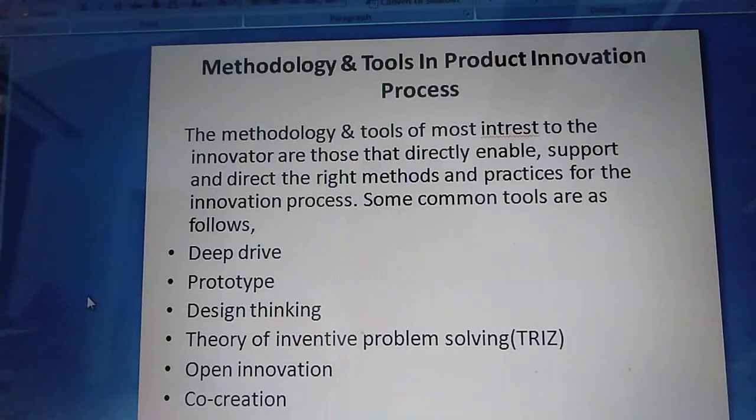Next, we have co-creation. Co-creation is an innovative technique that makes use of people external to the company in the ideation phase of a new product or service development. The people involved in the process may include customers, suppliers, distributors, or the general population who are made aware that they are contributing towards the development of ideas and concepts.